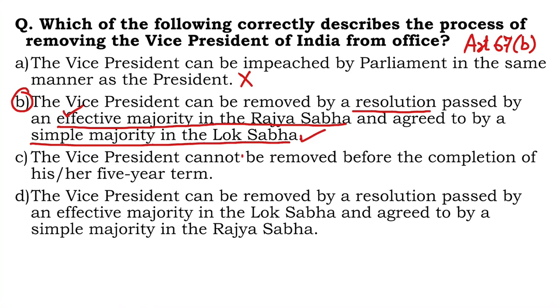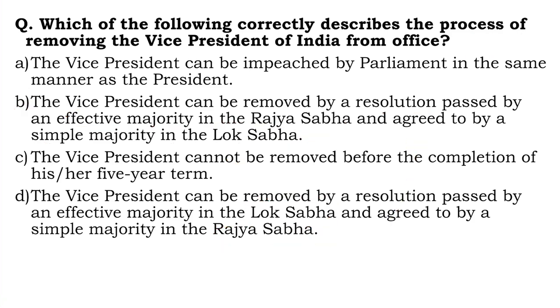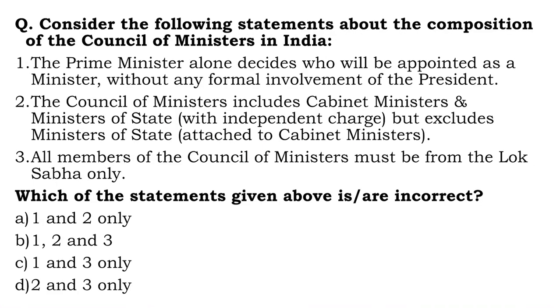Still, let's read the other 2 statements. The Vice President cannot be removed before the completion of his or her 5-year term. This is of course wrong. The VP can be removed at any point of time subject to the conditions fulfilled under Article 67, Clause B. And the fourth one, the VP can be removed by a resolution passed by an effective majority, yes, in the Lok Sabha and agreed to by a simple one in the Rajya Sabha, is actually wrong. It is just the opposite, which is correct. Right answer is B. Moving on to the next question. Consider the following statements about the composition of the Council of Ministers in India.